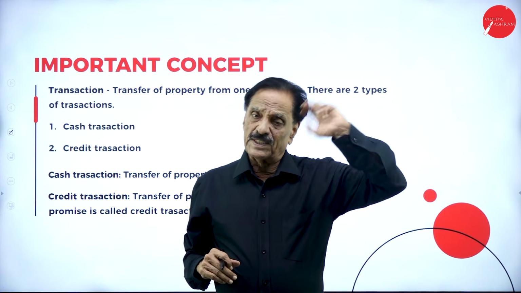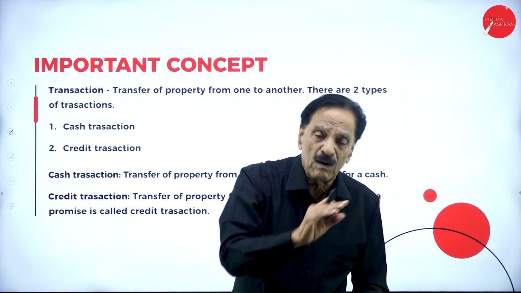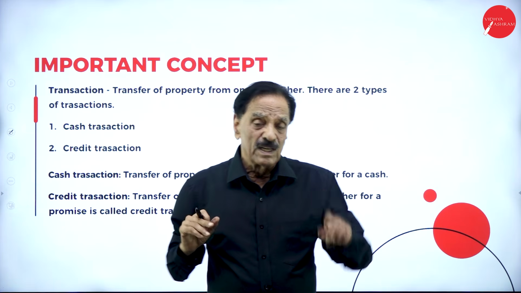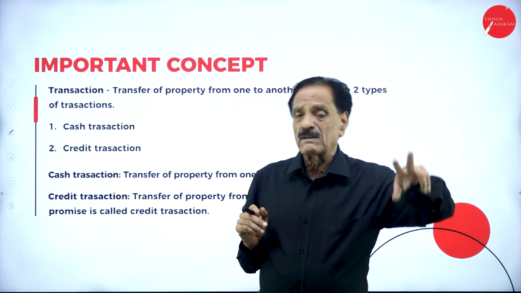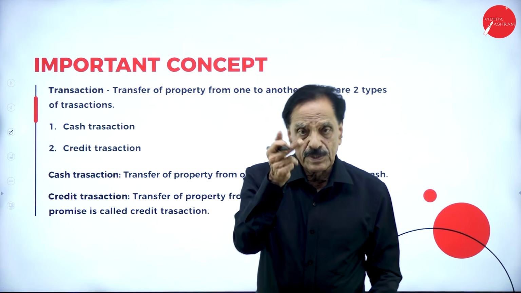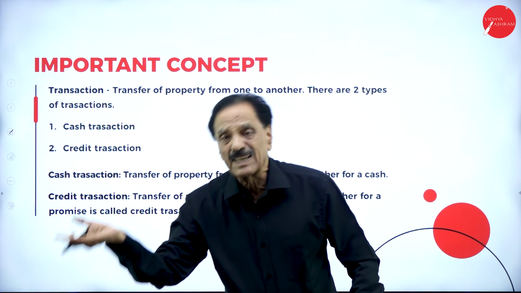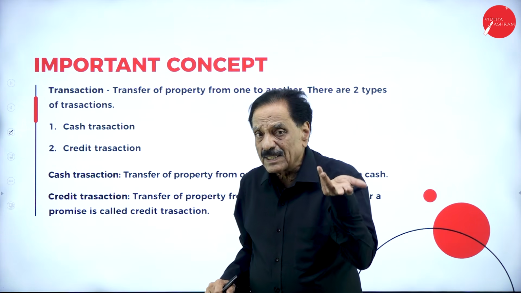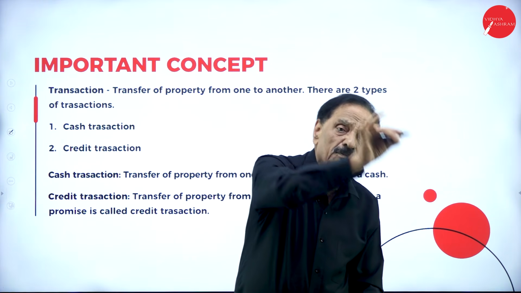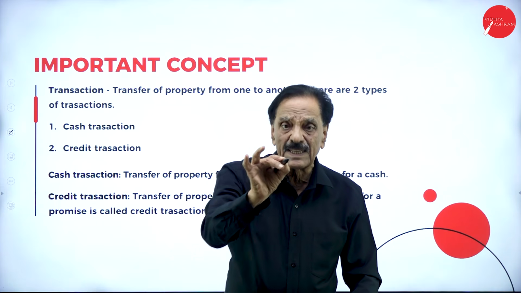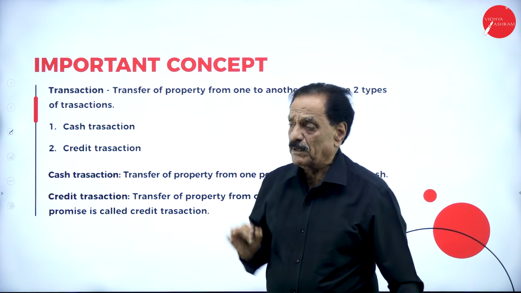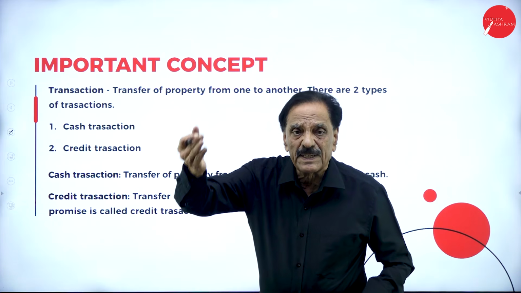In the first unit, first session, I told you what an account is. An account is a summarized business transaction relating to a person, firm or industry. Here transaction means two: cash transaction, transfer of property from one person to another for cash, and credit transaction, transfer of property from one person to another for a promise. Money will be paid after later days.